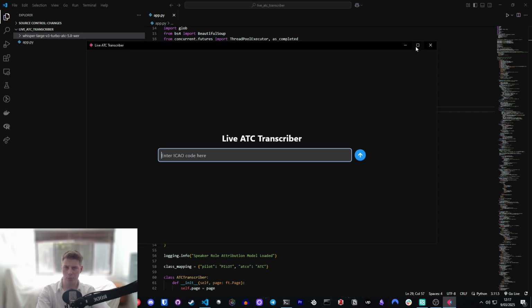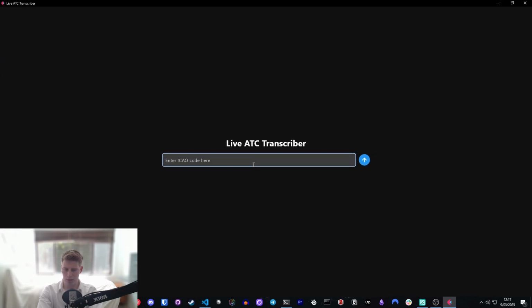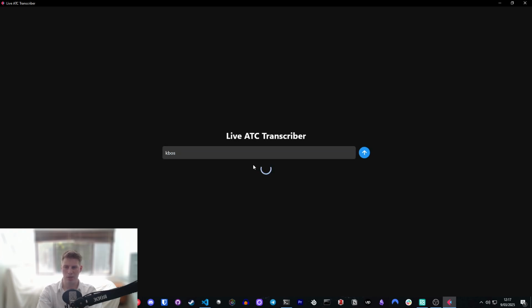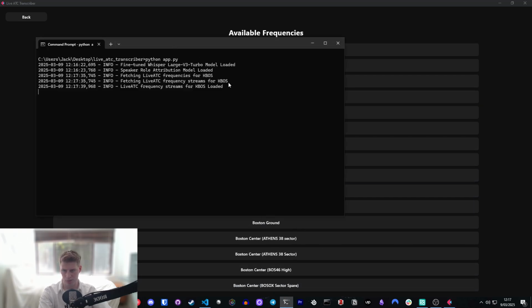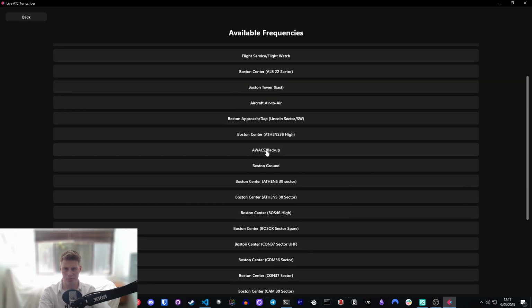But the basic way the app works is, we're going to make it full screen here. You type in an airport code. So I like to do Boston, the Boston Logan International Airport in America, I believe it's called. So the ICAO for that is just KBOS. Then you hit enter, and it'll do a scrape of the airport for the frequencies available on Live ATC. We've also got some logs here. So we can see it just fetches the frequencies, fetches the streams for it, and then loads the streams here.